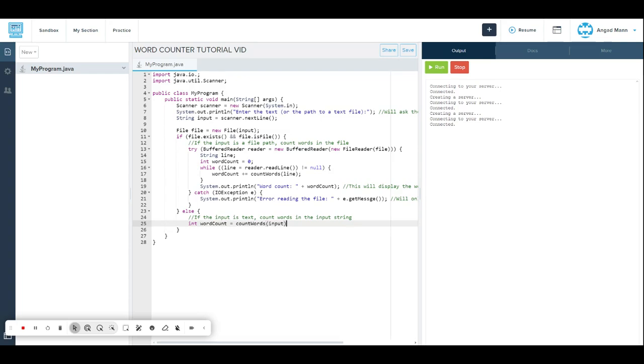And then in the bracket again, and then the semicolon thing again, and then we do System.out.println, and then in brackets and quotation marks we put "Word count:", and then semicolon, space, and after the quotation mark we put space again, plus, and then we put wordCount after that, and then semicolon thing again.